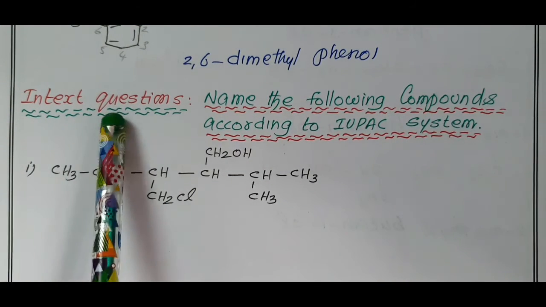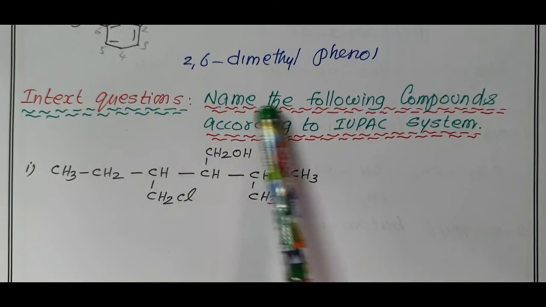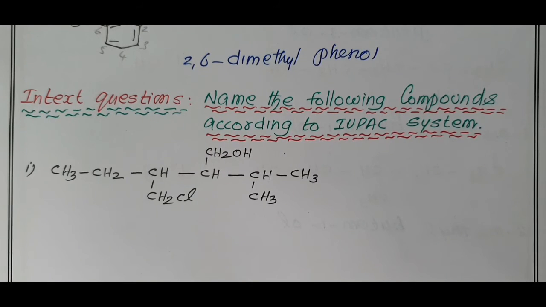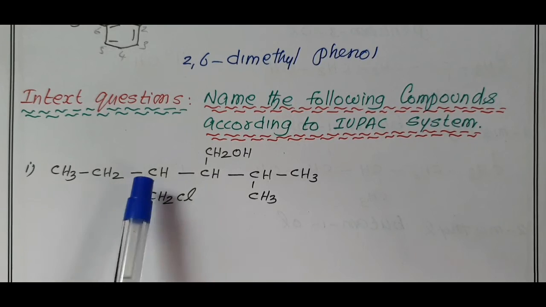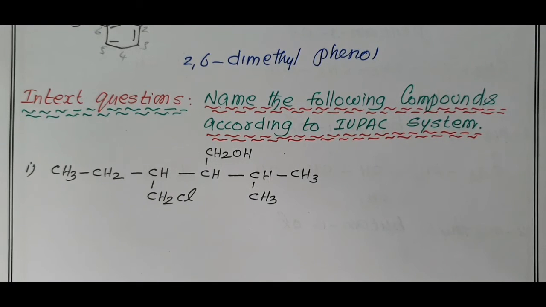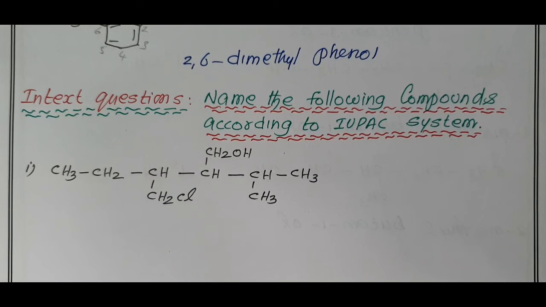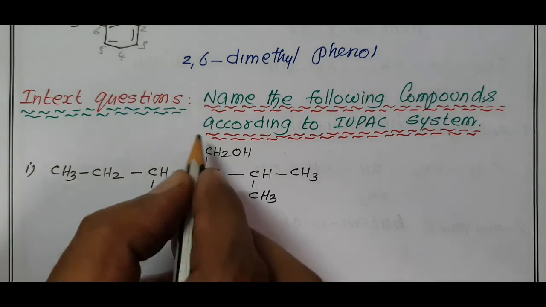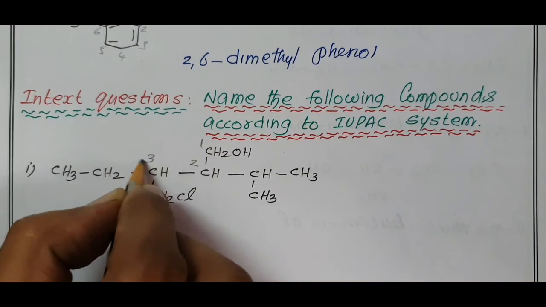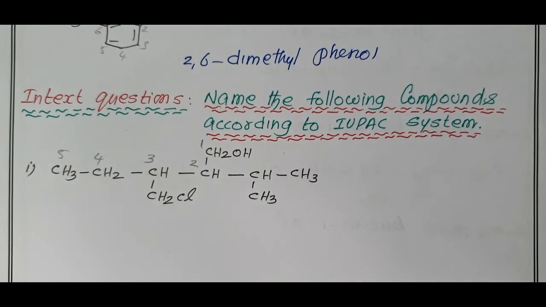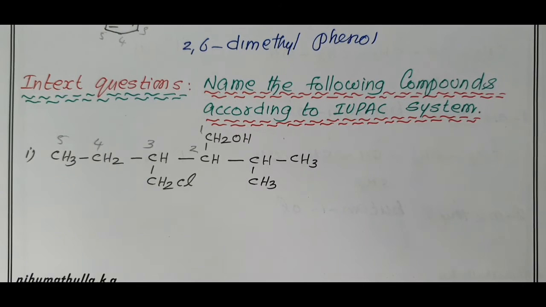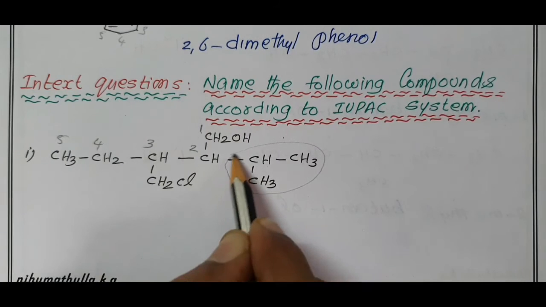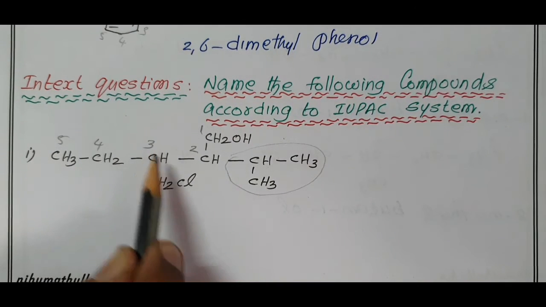This is an intext question in NCERT. Name the following compounds according to the IUPAC system. So, see the compound given: CH3, CH2, CH, CH2, Cl, CH, CH2OH and isopropyl. First, we have to select the main chain, the straight chain, linear chain, starting with the functional group: 1, 2, 3, 4, 5. Substituent groups are present. See here carefully. At the second carbon, we have one isopropyl group. This is isopropyl.